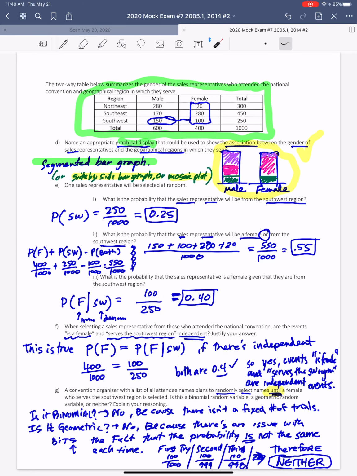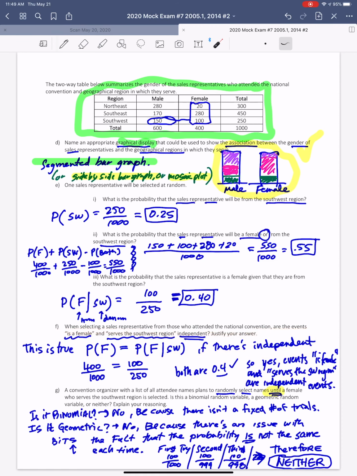Okay, now here is a classic question. I would not be shocked. They love asking this question. When selecting these representatives, are the events female and serves in the Southwest independent? Well, there's a couple ways to assure this, but I usually just go in the order they ask. So they would be independent if this is a true statement, and this is written on my cheat sheet, so that's why I used it.